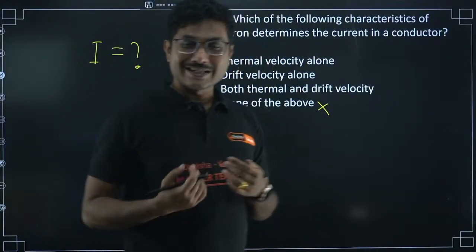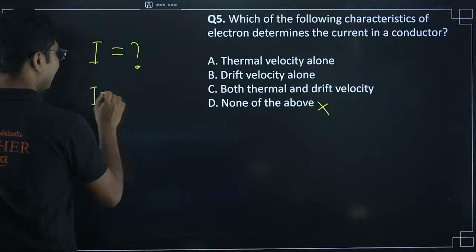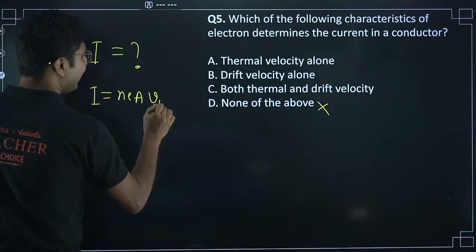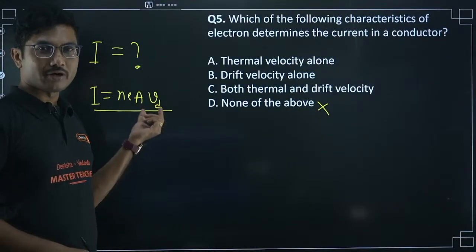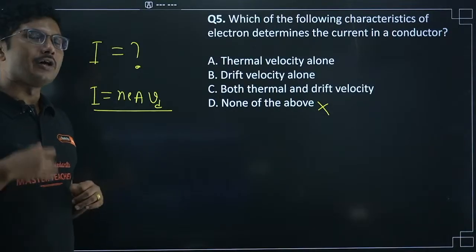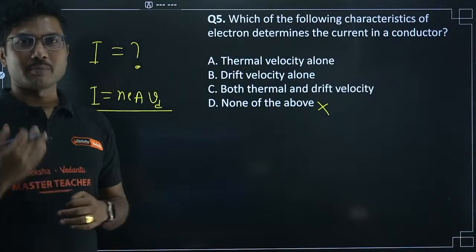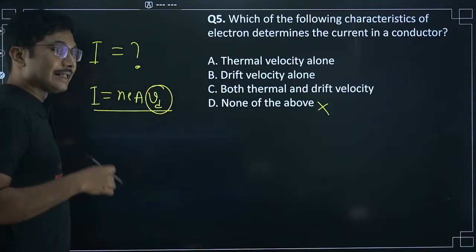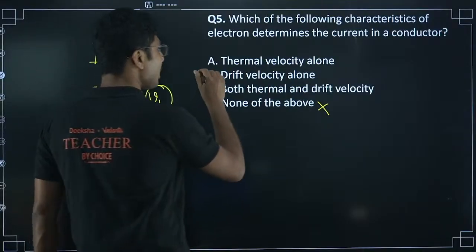Very interesting question. Remember the expression for current: I = nAeVd, that is the current through a conductor. Is there any thermal velocity involved here? Thermal velocities are random and they will always average out to zero. The only thing that matters is drift velocity.